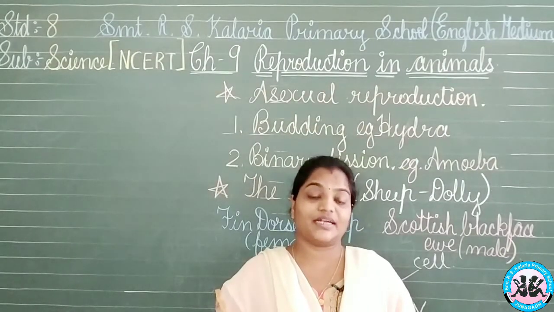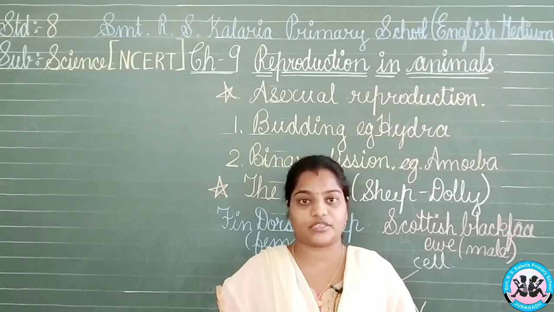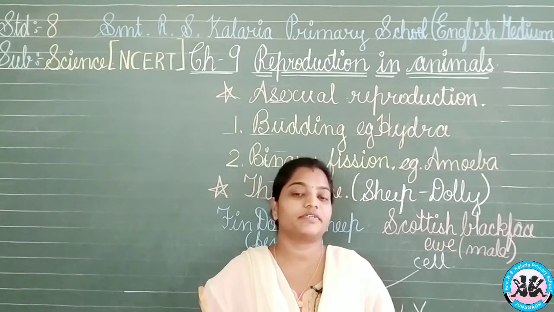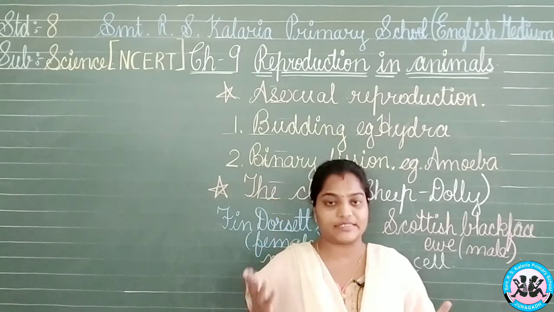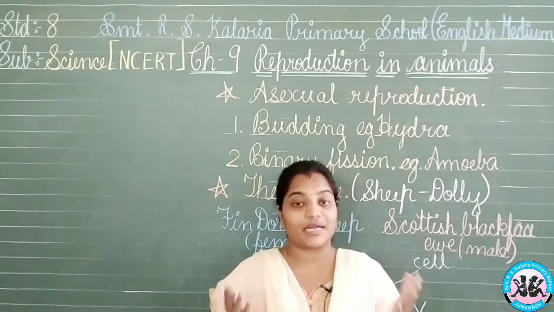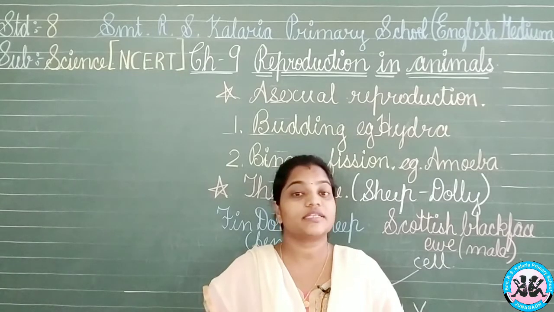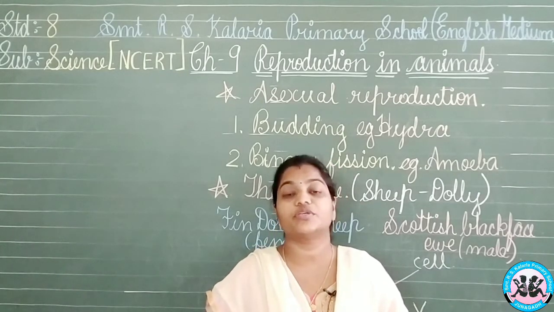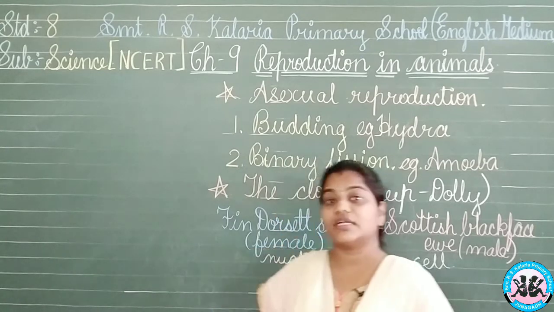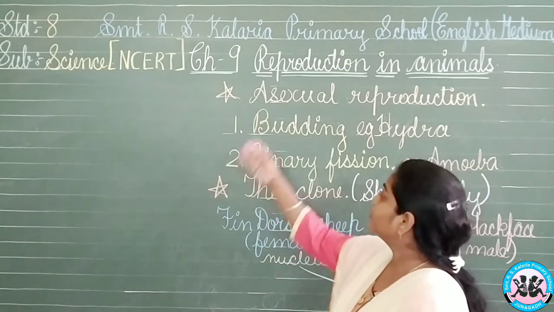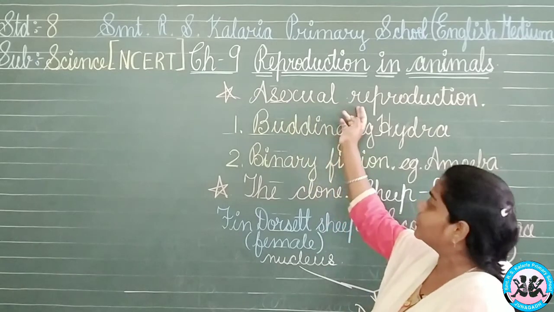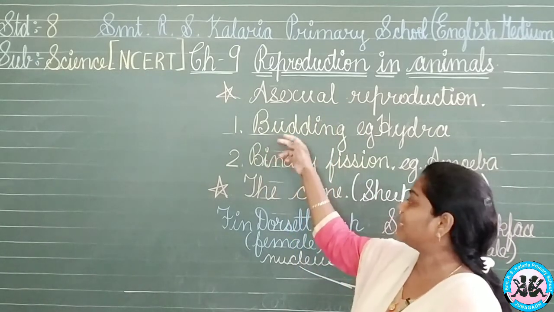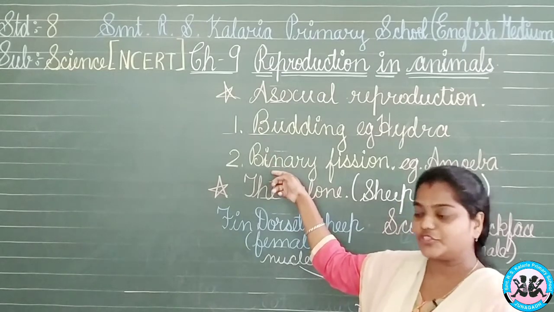So let's start with the asexual reproduction. Now, until this we have studied that in sexual reproduction we require two parents, that is male and the female. But in asexual reproduction there is no requirement of the male and female, only one parent is enough to give birth to the young ones. Now what are these things? There we have asexual reproduction with the two systems. Now what are these? First one is the budding and the second one is the binary fission.